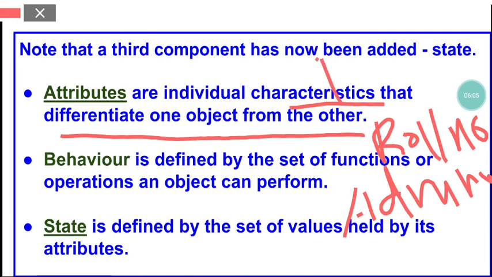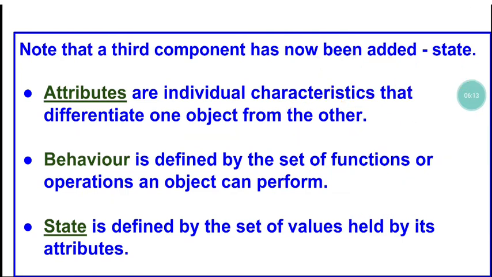The name of the student is also an attribute of that particular student. So these are the characteristics that help to differentiate one student from another. The admission number of each student in a particular organization will be different. It will be unique, so it will help us to differentiate between different students.